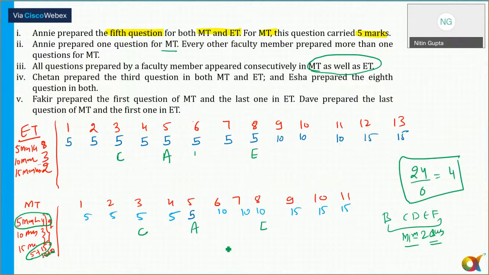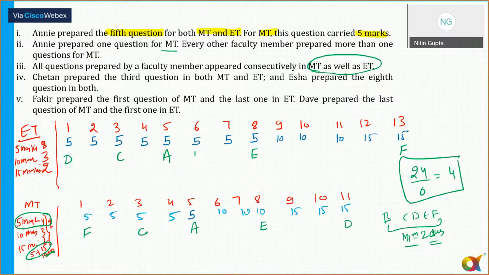Fakir prepared the first question of empty and the last one in ET. They prepared the last question of empty, and the first one in ET.